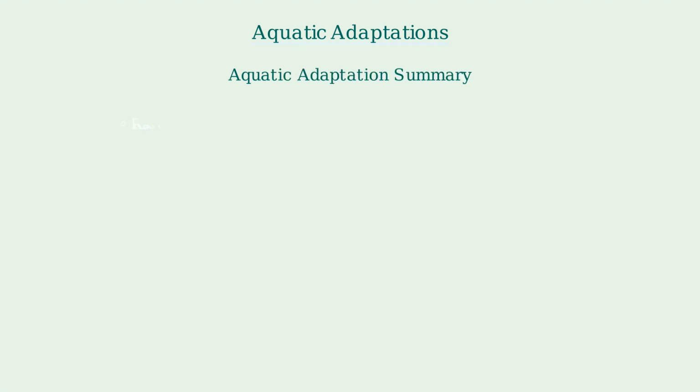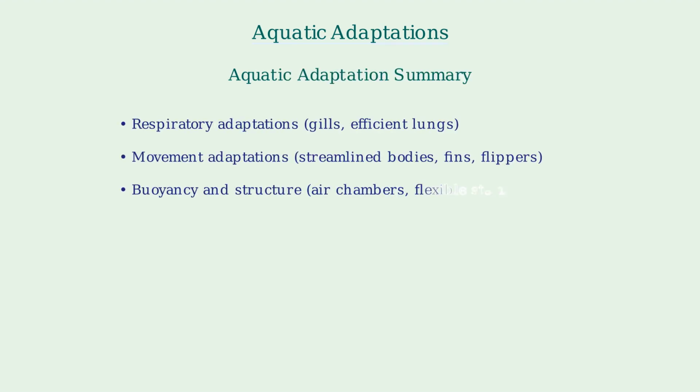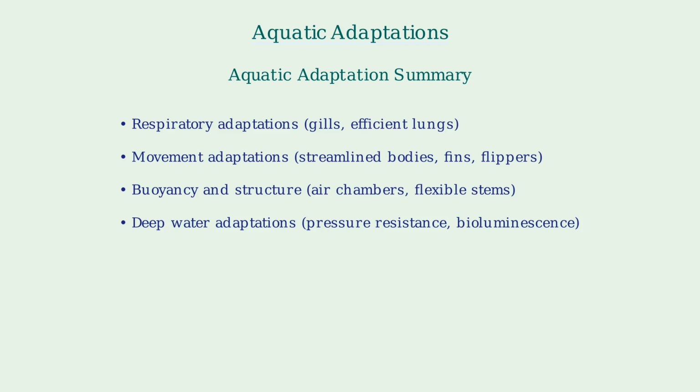To summarize, aquatic organisms have developed four main types of adaptations: respiratory systems to extract oxygen from water, body shapes for efficient movement, specialized structures for buoyancy and flexibility, and unique adaptations for deep water environments.